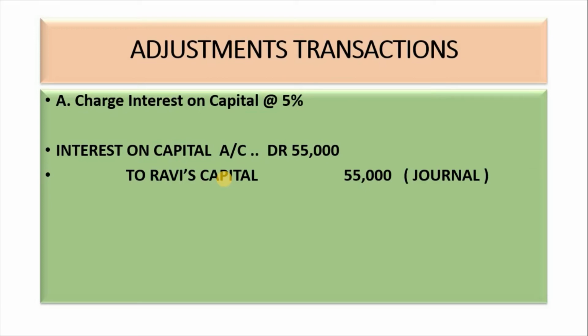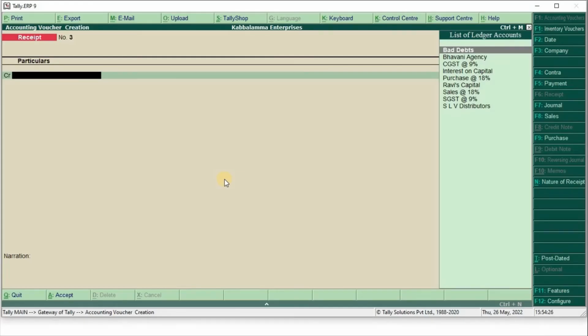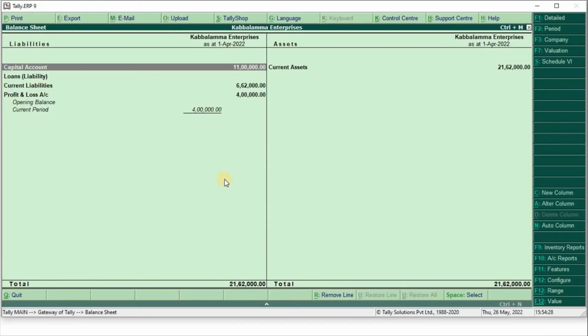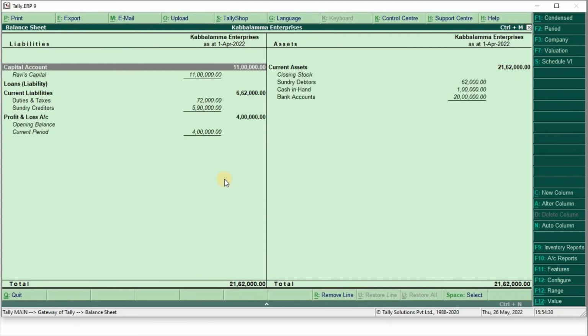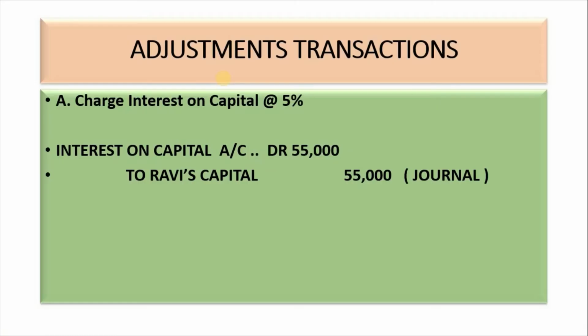Charge interest on capital at the rate of 5%. Interest on capital account debit 55,000 to Ravi's capital 55,000. Total capital is 11 lakh. 11 lakh into 5 divided by 100 is 55,000.